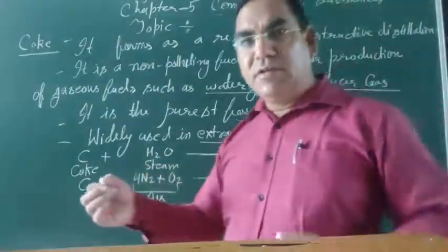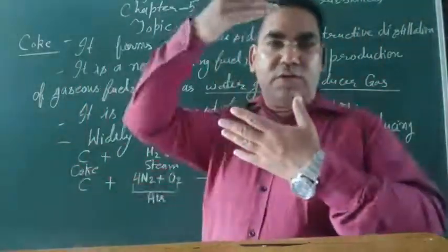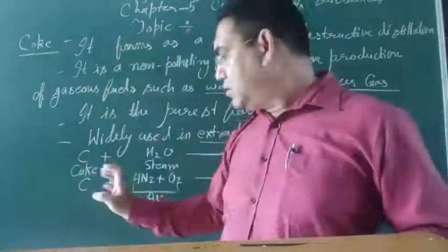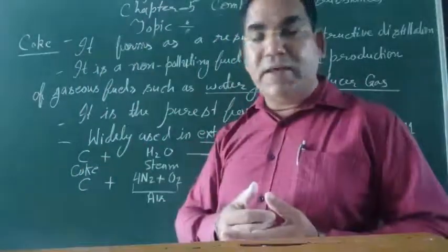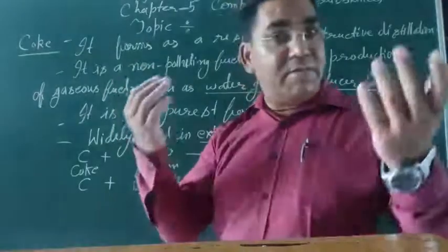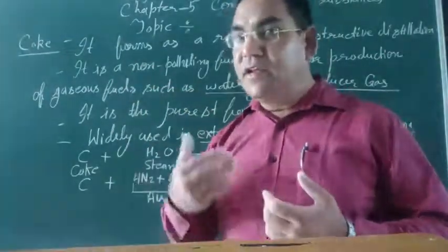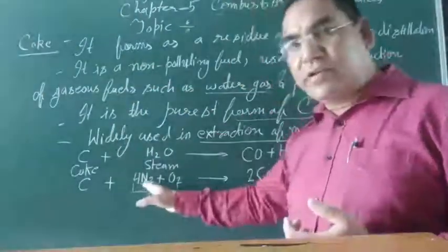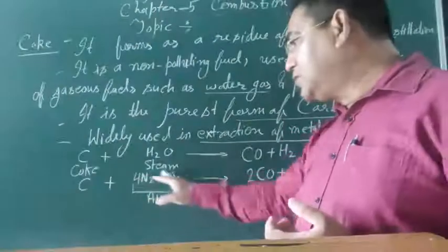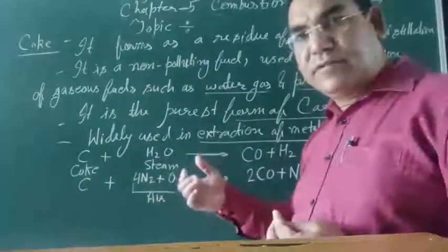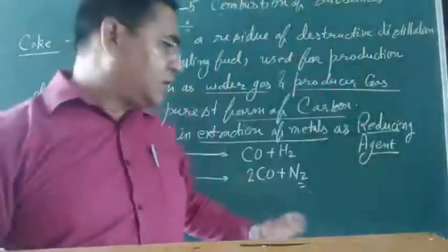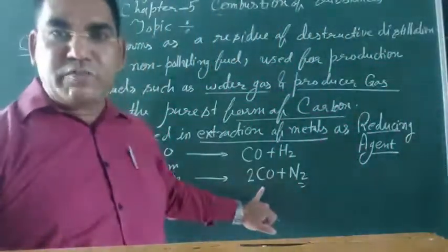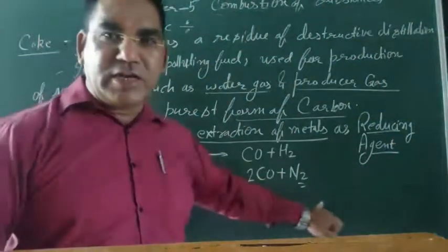Like this, when we pass air through the coke, air is a mixture of a number of gases, mainly oxygen and nitrogen, it produces the producer gas. Producer gas is a combination of carbon monoxide and nitrogen.